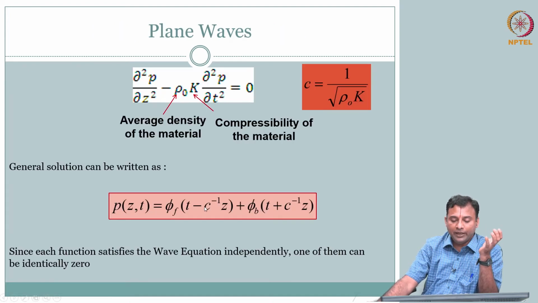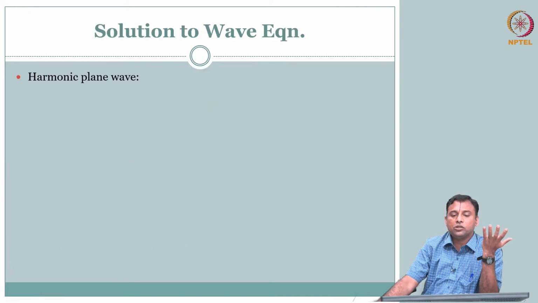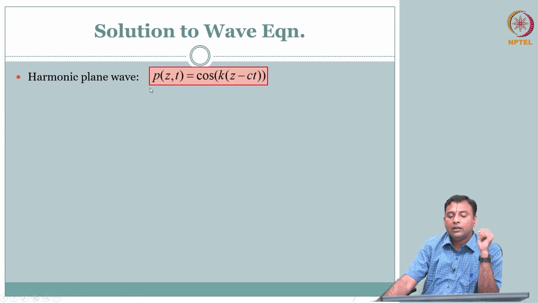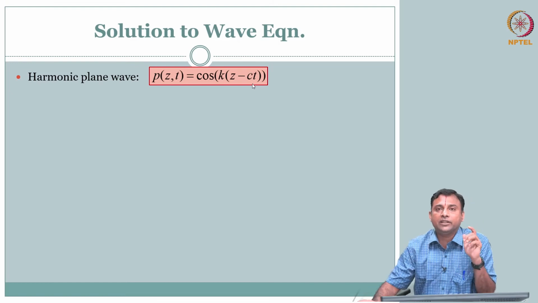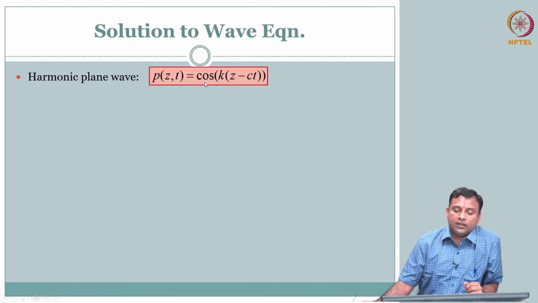You could have any form. Anything of this form is a solution. One typically used solution is a harmonic plane wave. What do we mean by that? P of z and t is cos of k(z minus ct). You could have a delta function also. You can have a triangular waveform, you could have a square waveform, anything that satisfies this equation, but typically we use a cos.